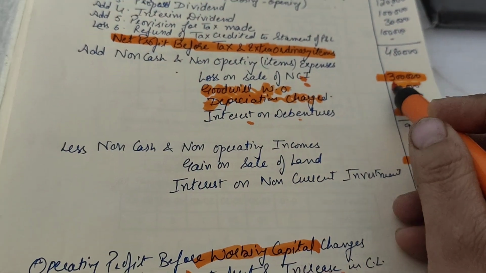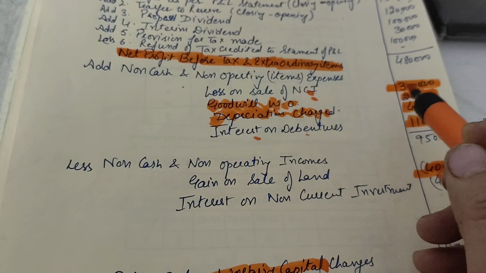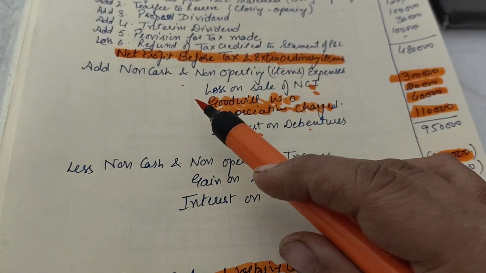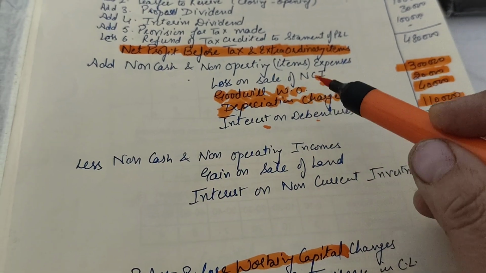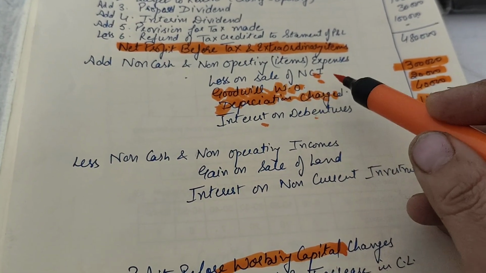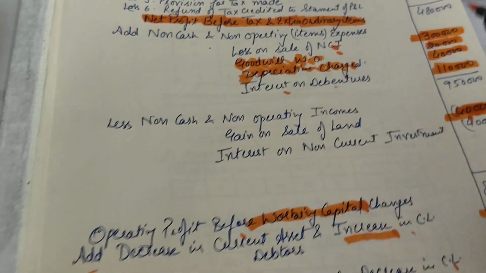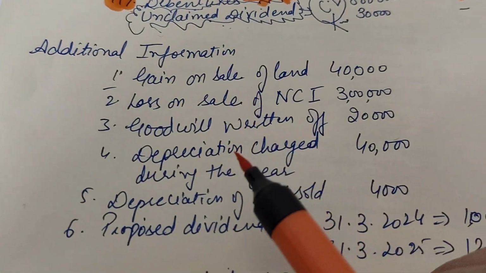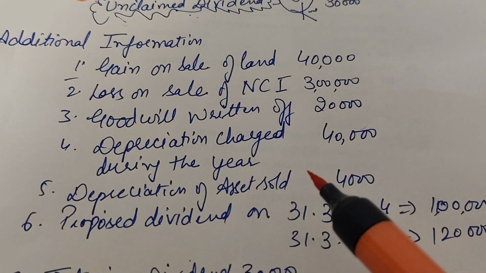Goodwill written off, we have discussed this in the video where I talked about this point in detail, what non-cash non-operating expenses are. I'll give a link. So goodwill written off and depreciation charge both would be added in your non-operating non-cash expenses, right? So we are done with the third and fourth points here. Now, depreciation on assets sold.